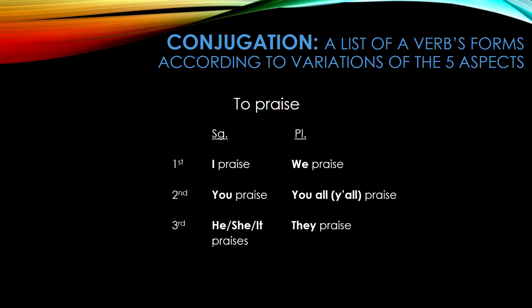In English, the person and number of a verb are indicated by the pronoun that accompanies it. Thus, a first-person singular subject is indicated by I. A second-person singular subject is indicated by you. A third-person singular subject is indicated by he, she, or it. A first-person plural subject is indicated by we. A second-person plural subject is indicated by you all, or y'all as I like to say. A third-person plural subject is indicated by they. Thus we have I praise, you praise, he, she, it praises, we praise, you all praise, and they praise.